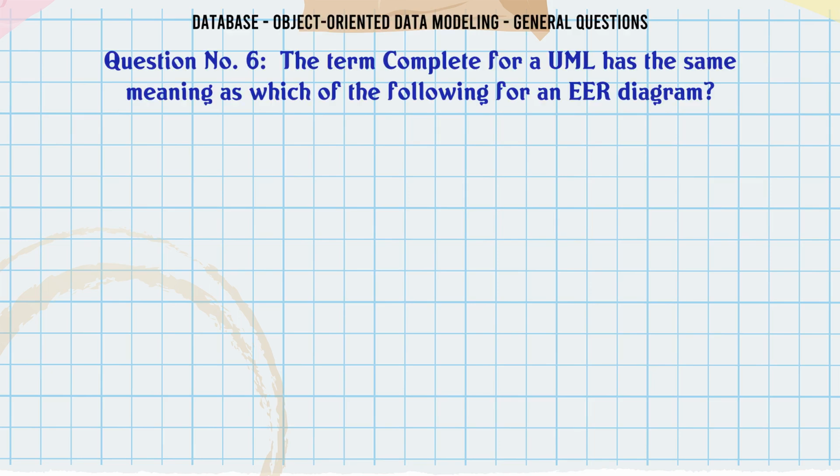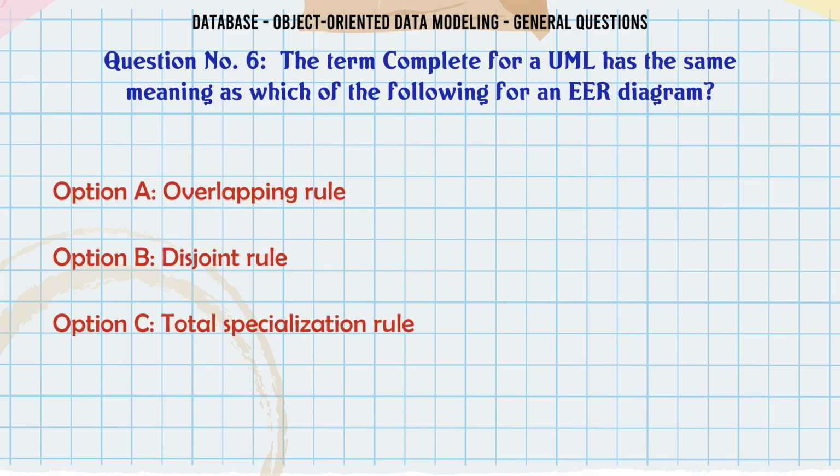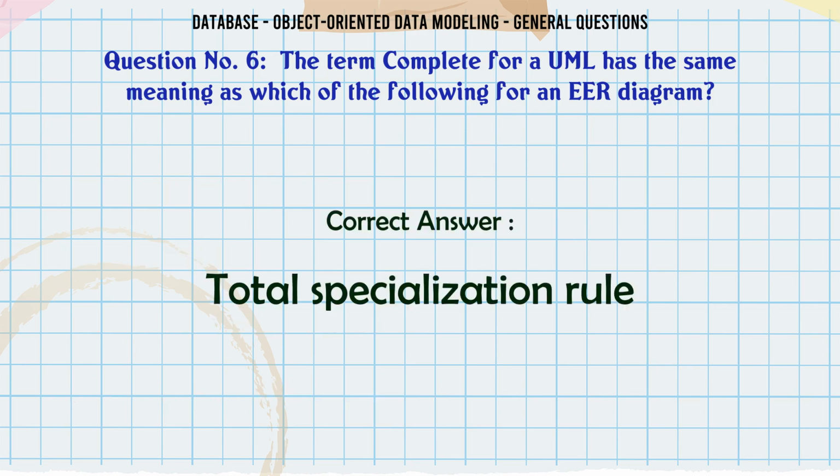The term complete for a UML has the same meaning as which of the following for an EER diagram? A. Overlapping rule. B. Disjoint rule. C. Total specialization rule. D. Partial specialization rule. The correct answer is total specialization rule.